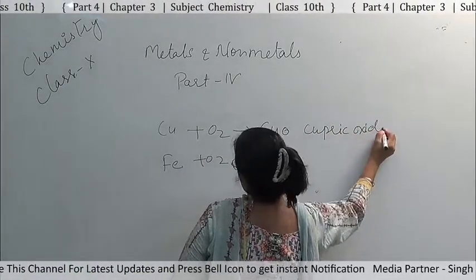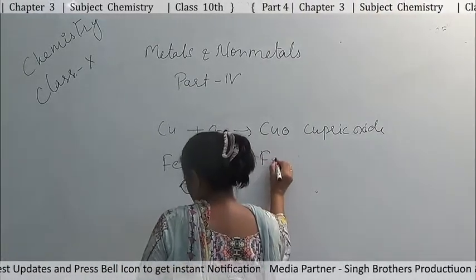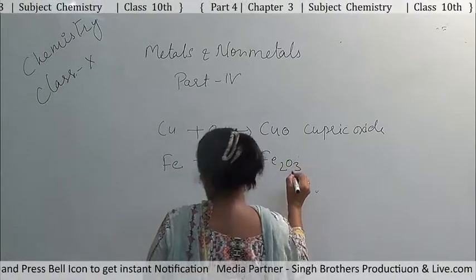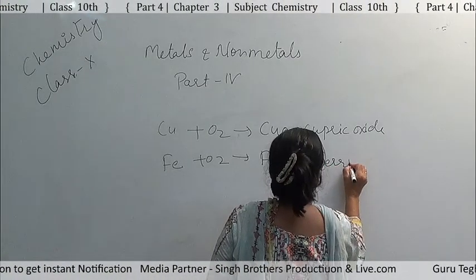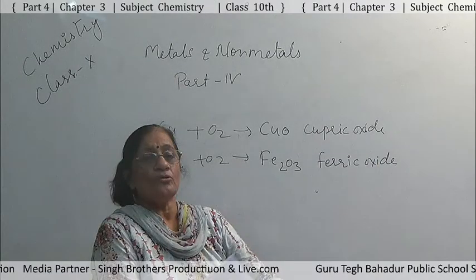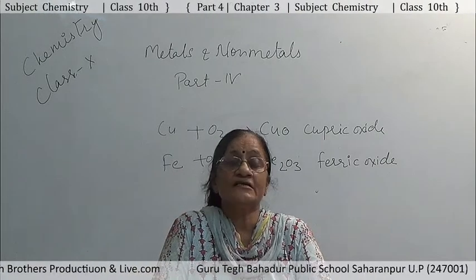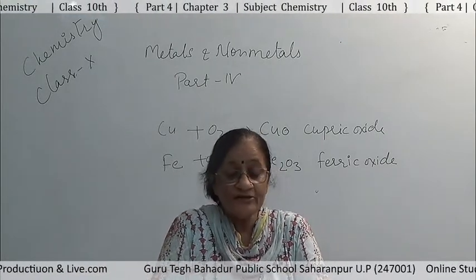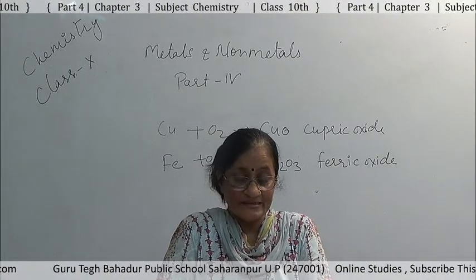And Fe, iron, reacts with O2 and forms Fe2O3, that is ferric oxide. So, by these examples we can say metals react with oxygen and form metal oxides.